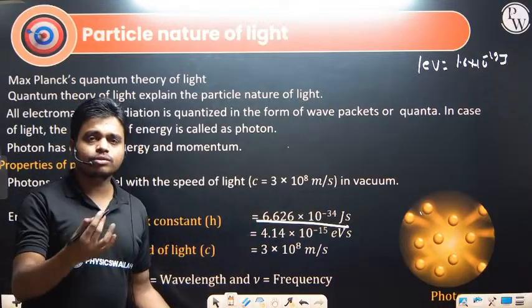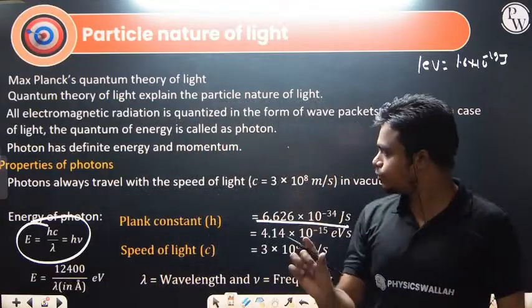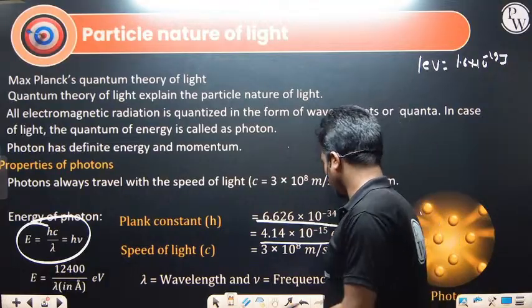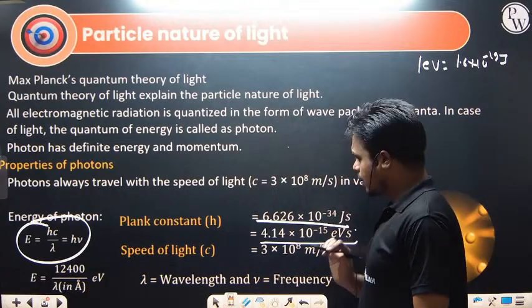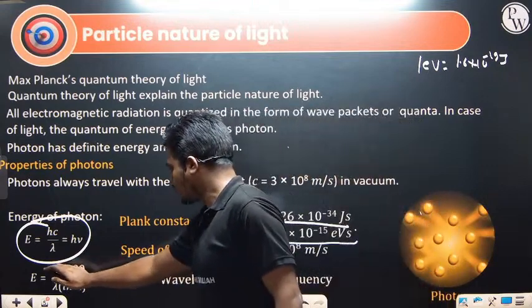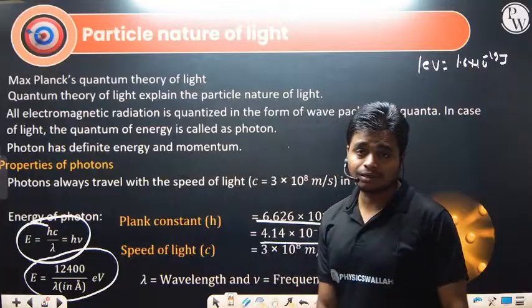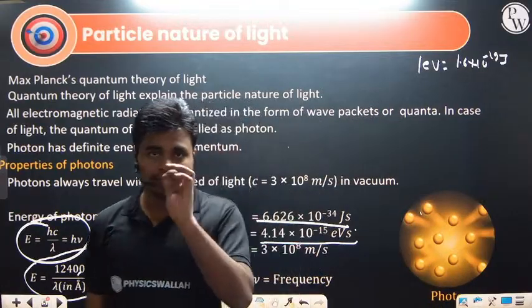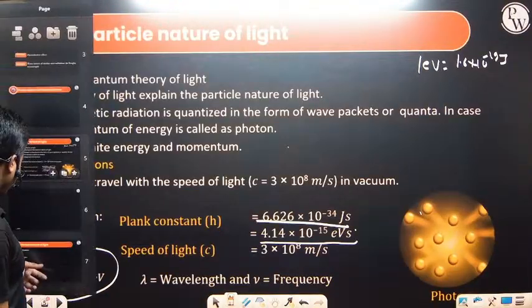And if you write this h multiplied by c, that is the Planck constant multiplied by the speed of light, then the hc value is 4.14 into 10 to the power minus 15 electron volt second times c. Written together, we get this particular equation: E equals 12400 divided by lambda. When do we use this expression? When h and c are in electron volt units, and lambda is in angstrom. Then we use this equation.